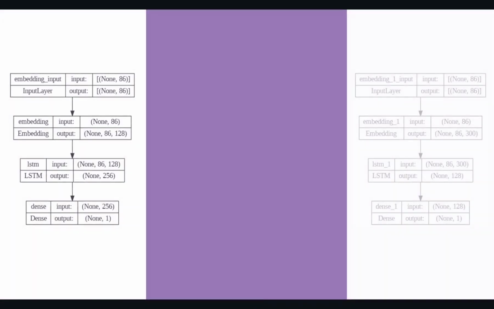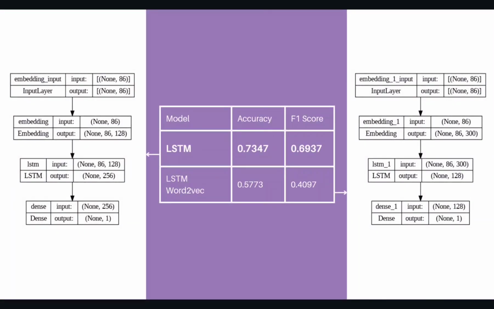Here, two models are displayed, both sharing the same architecture layer-wise but differing in hyperparameters and features. In the first model, the output dimension parameter representing the size of the embedding vector for each word is set to 128. Meanwhile, in the second model, it is set to 300. The embeddings used in the second model are generated through word-to-vec, a technique applied to convert words into dense vectors based on their contextual usage.